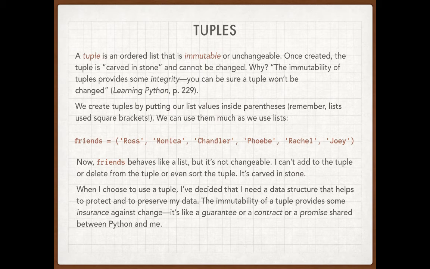One is exactly this idea about being immutable. Anytime we want data to remain consistent, to not change, to stay the same, a tuple is a really good choice for us because Python will honor that promise that it won't change. The other thing, and this is maybe a little bit more advanced, is that Python has some sophisticated ways to do multiple assignments at the same time.